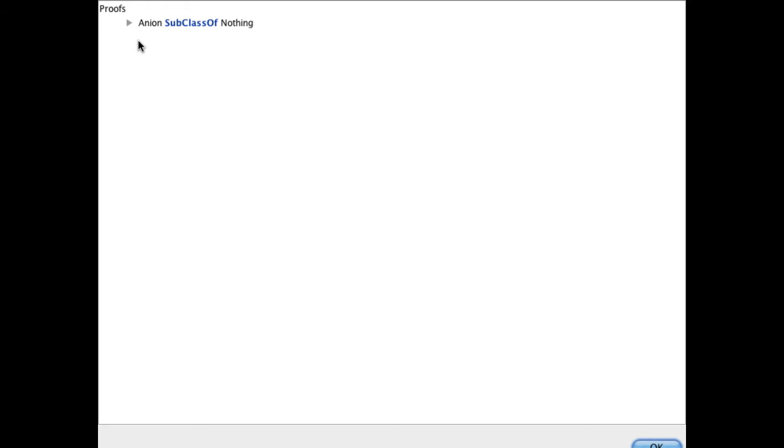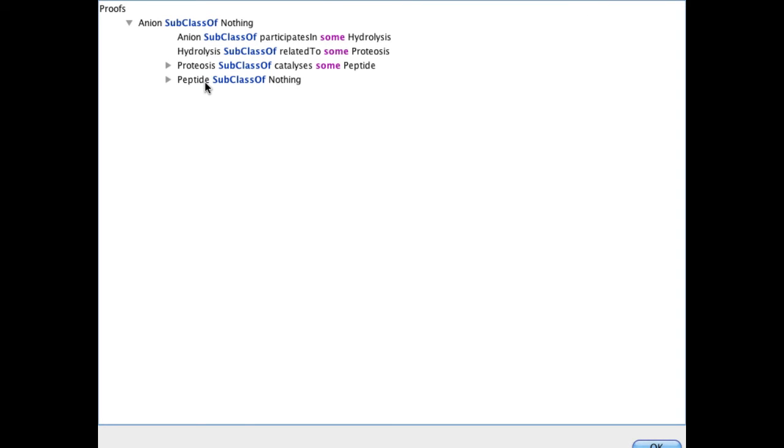So here's our proof, here's our original entailment. Anion is unsatisfiable. Anion is a subclass of nothing, in other words. And let's have a look at this. We get a high-level summary. So here we see anion is a subclass of things that participate in some hydrolysis, and hydrolysis is a subclass of things that are related to some proteosis, and proteosis is a subclass of things that catalyze some peptide. However, peptide is unsatisfiable, which means this ripples back to make anion unsatisfiable.